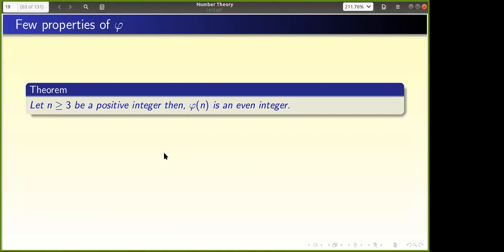Somebody can prove that if n is greater than 2, then phi of n is an even integer. From the formula, he says P will be odd, and so P raised to something.